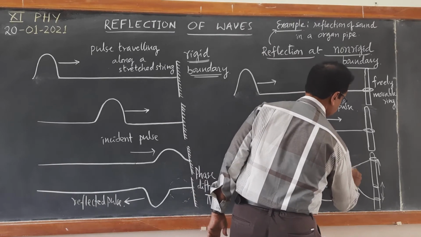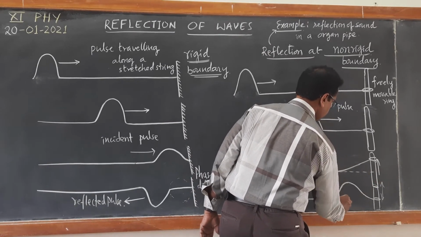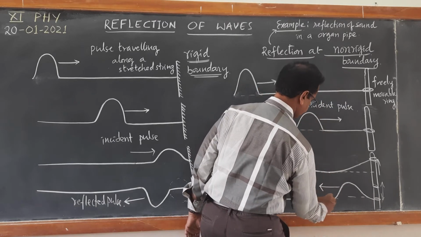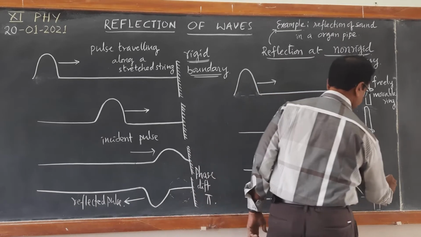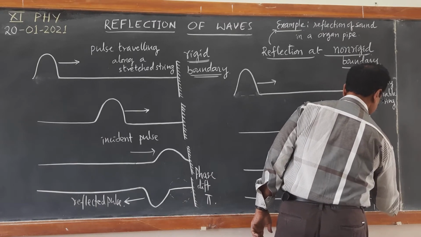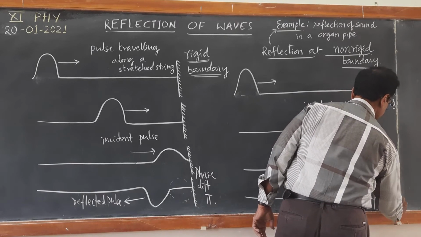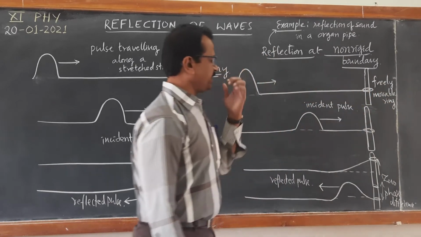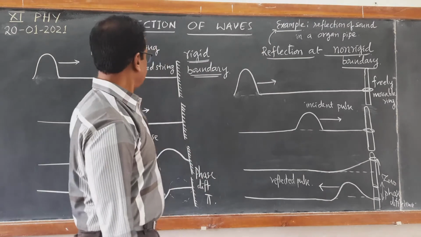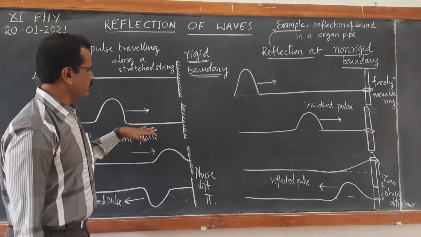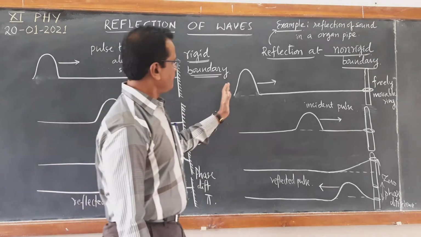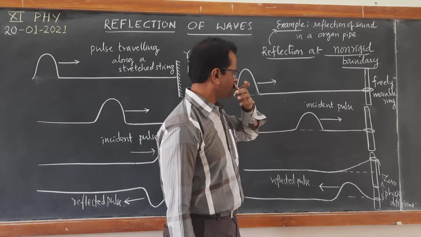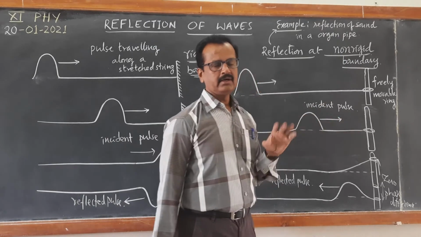So we can say zero phase difference. Okay. Now we can write the mathematical equation for the incident wave and reflected wave from a rigid boundary, and mathematical equations for the incident pulse and reflected pulse at the non-rigid boundary to conclude.